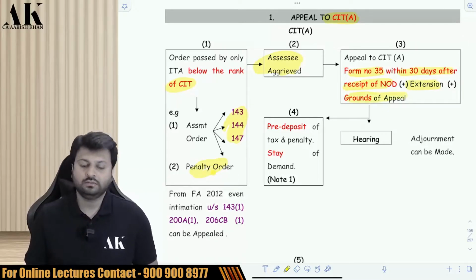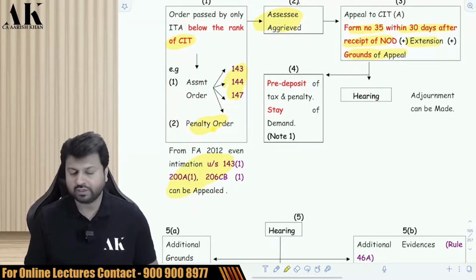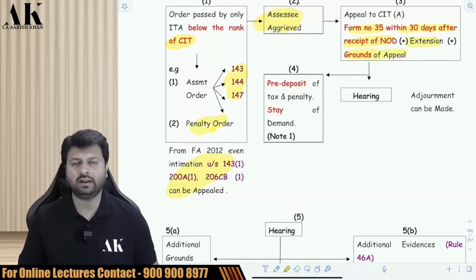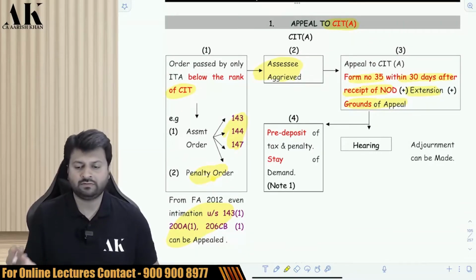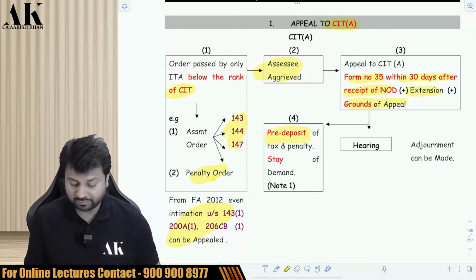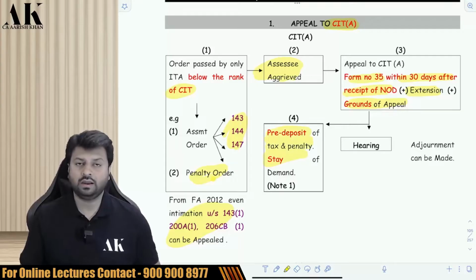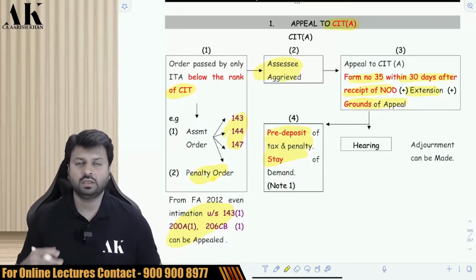Now, before you file an appeal, you need to also understand that even the intimations under 143(1) or 206 can also be appealed after Finance Act 2012. Earlier, intimations were not supposed to be appealed. Now, you can even file an appeal against an intimation. Before you go for an appeal, you also have to pre-deposit your tax and penalty. Whatever is the disputed tax raised by the assessing officer, you have to pre-deposit that tax.